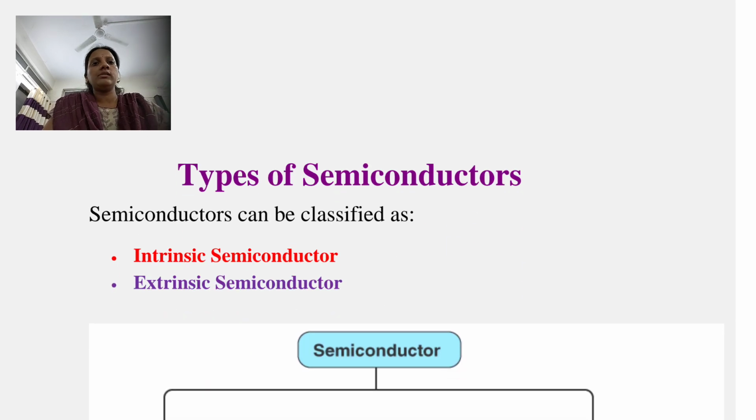Now we will discuss types of semiconductors. There are two types of semiconductors: intrinsic semiconductor and extrinsic semiconductor. First one is intrinsic semiconductor and second is extrinsic semiconductor.